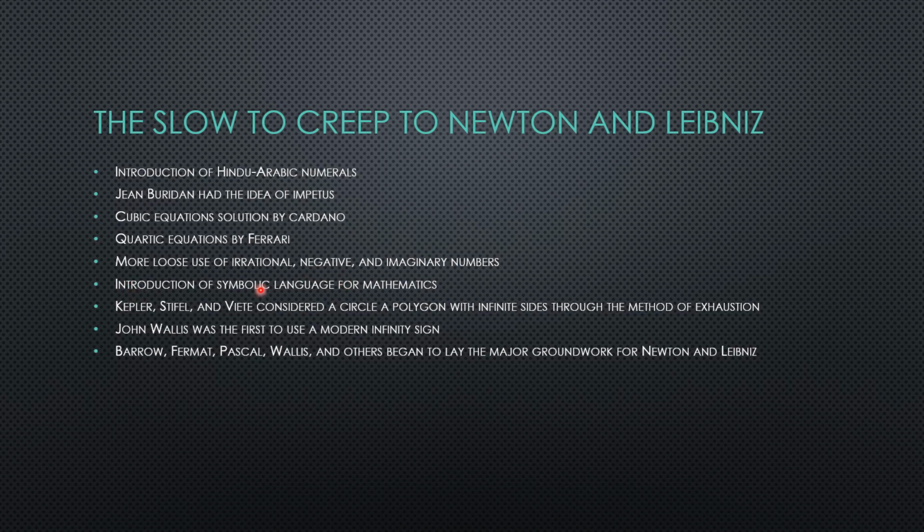Then we had the introduction of symbolic language for mathematics. Up until that point, we had, as well as Kepler, Stiefel, and Vieta, considered a circle as a polygon with infinite sides through the method of exhaustion. And we kind of covered that earlier in our method of exhaustion slide. And then John Wallis was the first to use a modern infinity sign. And then right up until Isaac Newton, Barrow, Fermat, Pascal, Wallis, and others began to make the later groundworks for Newton and Leibniz. Barrow was actually the teacher of Newton. So they are immediately connected.